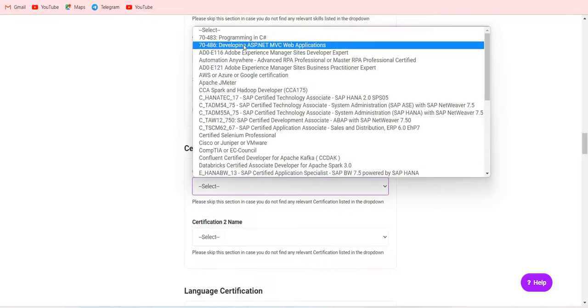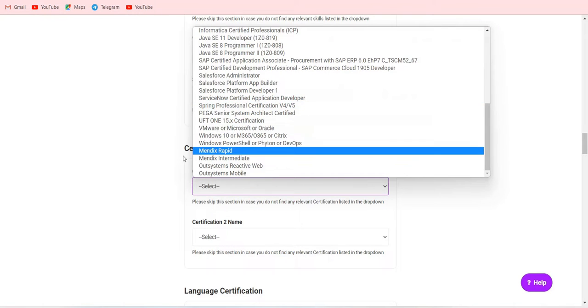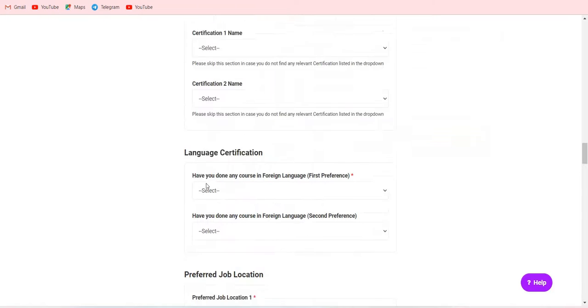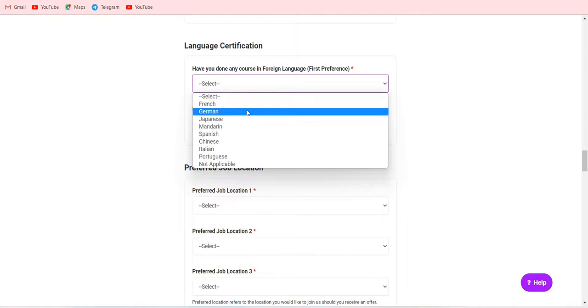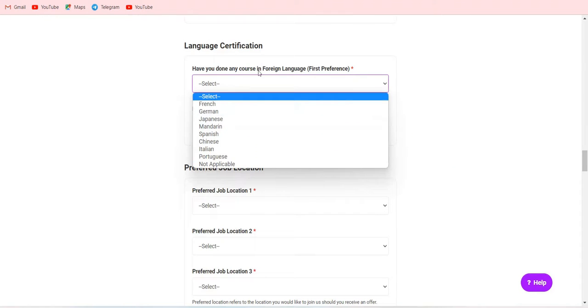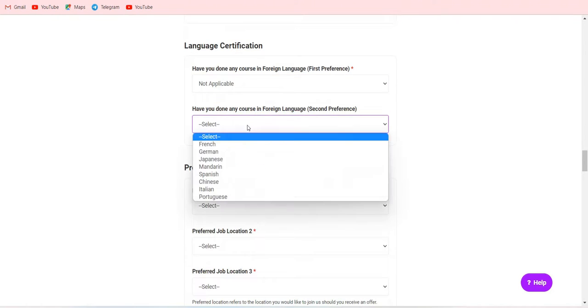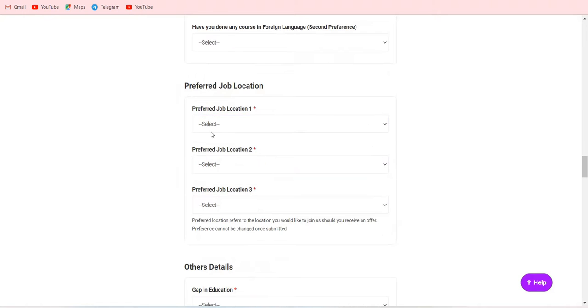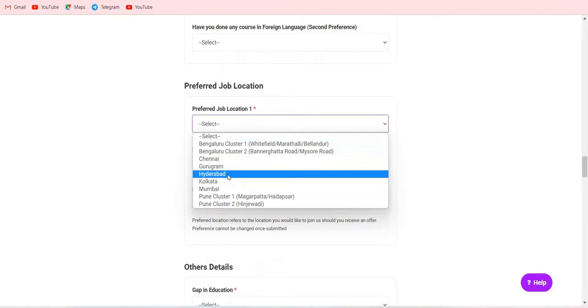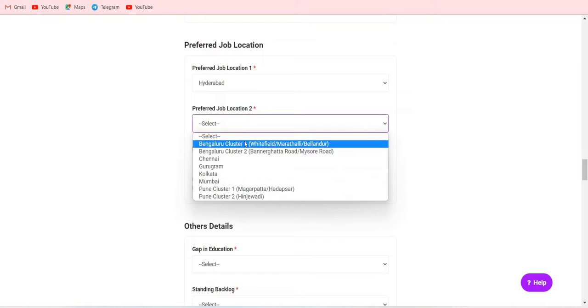And select certifications if you have done any, it will be helpful and consider you as an updated candidate. They ask your preferred language, English, Hindi, and which language you don't know, not applicable. And second language, if you know a foreign language; if no language, just leave it. Job location, Chennai, Bangalore, Hyderabad, you just give 3 locations,